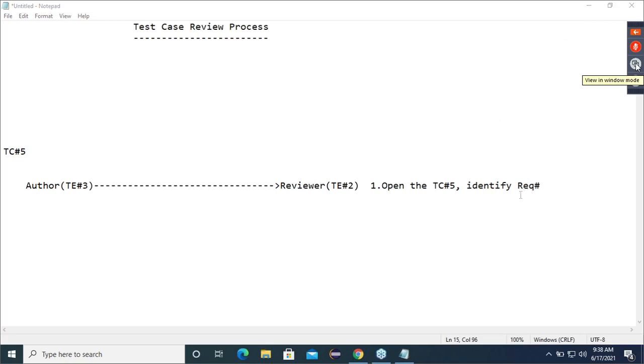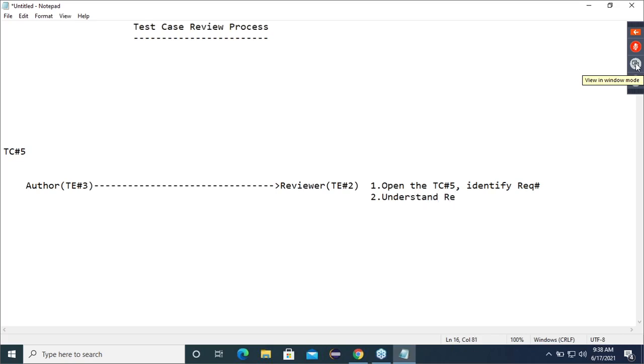After identifying the requirement number, he identifies for which requirement the test case was written. Second step, he is going to understand the requirement.